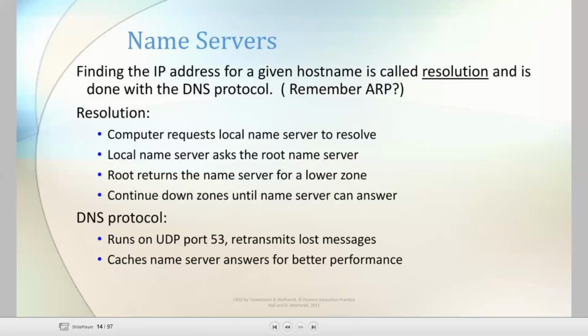Next, the DNS protocol. Here, DNS runs on UDP port number 53. The DNS protocol retransmits the last messages in the transmission, and caches name server answers for better performance. Why? Because every time a resolution process is done, it caches some name server answers, so the DNS protocol caches the name servers for better performance.